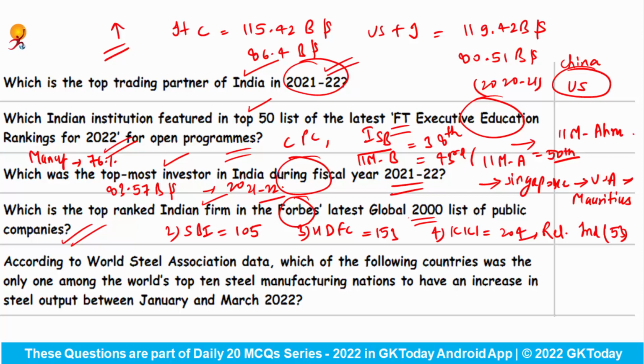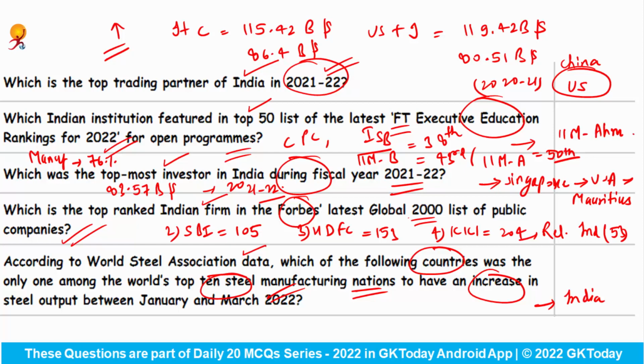According to the World Steel Association data, which of the following countries was the only one among the world's top 10 steel manufacturing nations to have an increase in steel output between January and March 2022? The country that recorded the increase in its steel production is India.